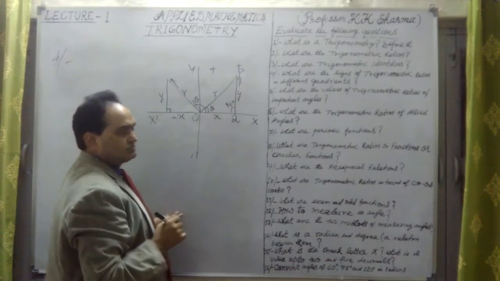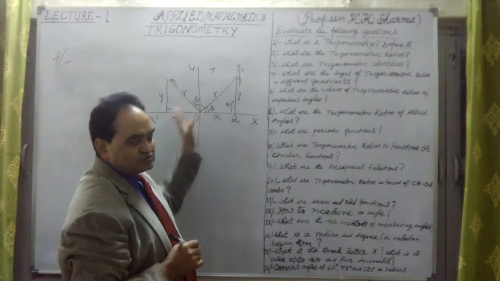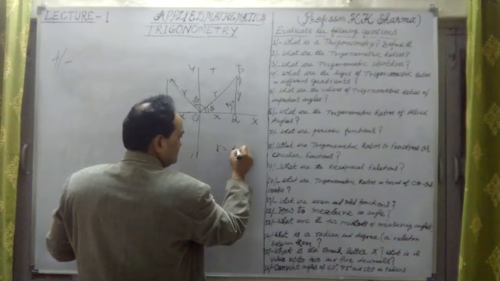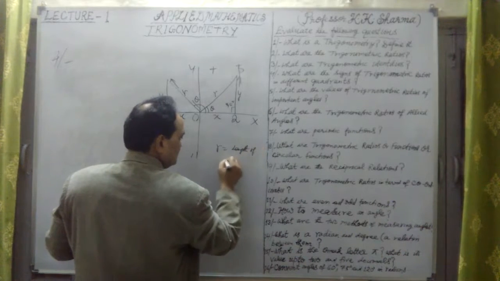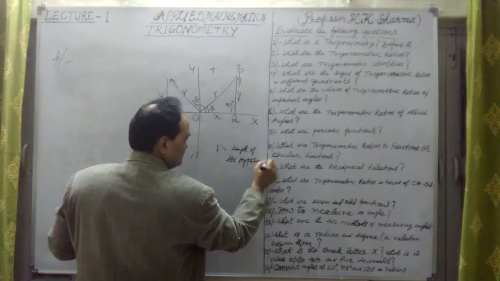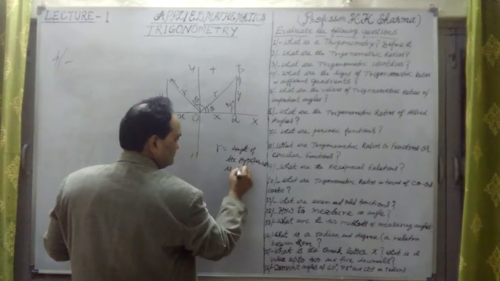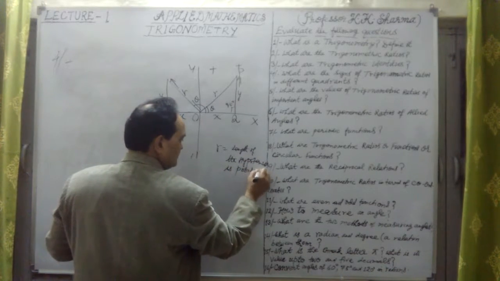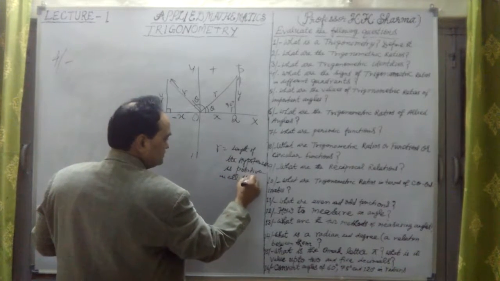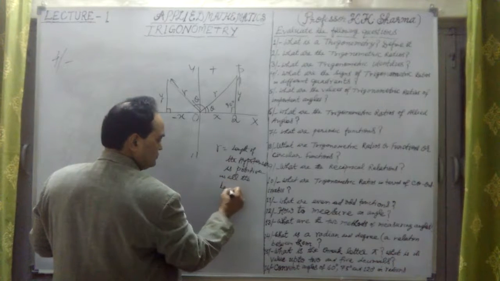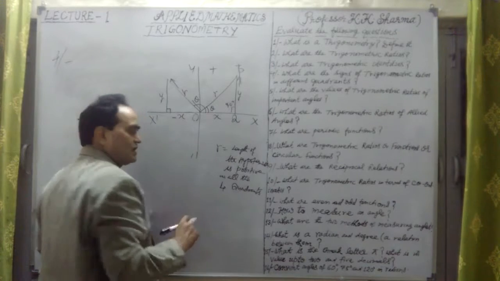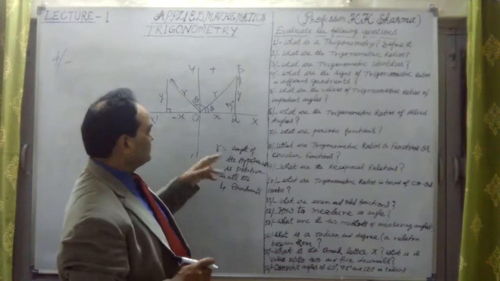We always take r as positive in all the four quadrants. This r we have taken positive in all the four quadrants.